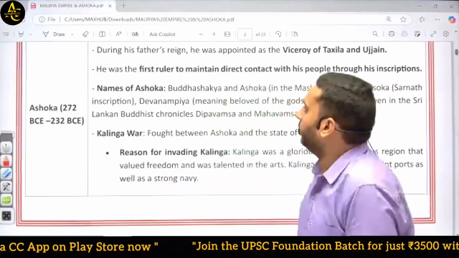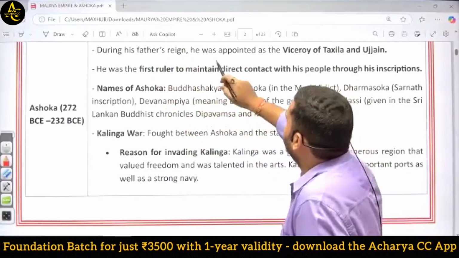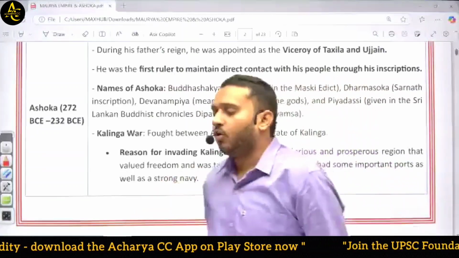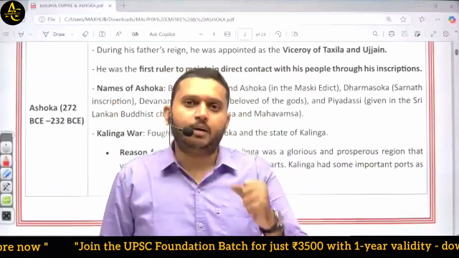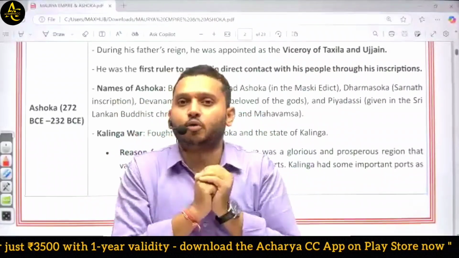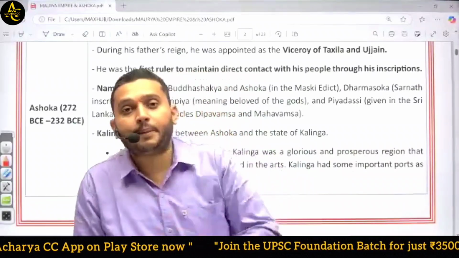Okay, clear. Good. So during Ashoka's father Bindusara's reign, he was appointed as the viceroy of Takshila and Ujjain. So viceroy, or we can say governor. In the Mauryan administration, they developed a rule. They divided their whole kingdom into various provinces, and each province was led by a prince.